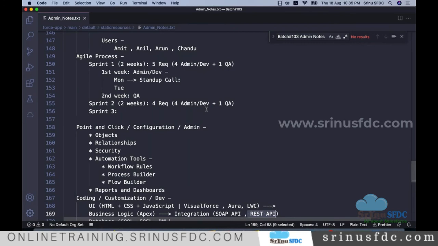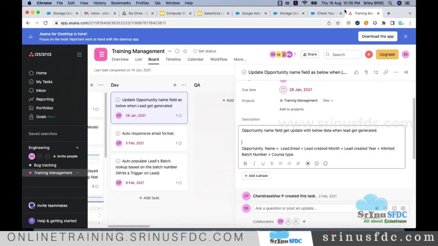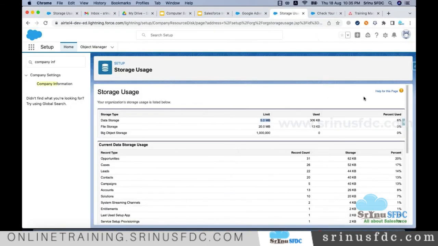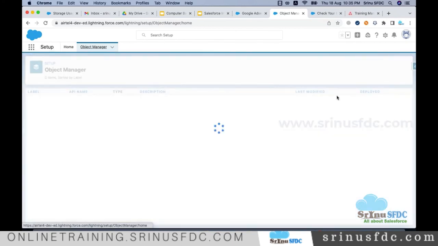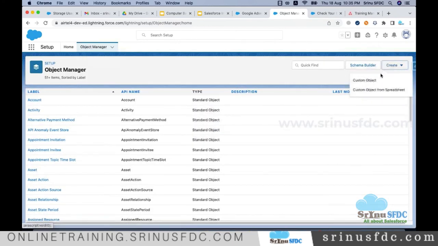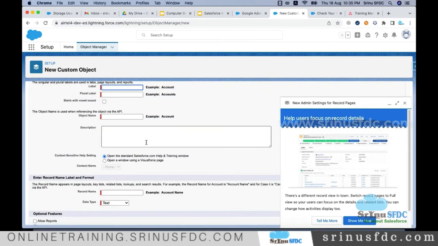For these first 3 days, the scope is that I can only explain theoretically, but after 1 or 2 sessions, you will see everything practically. I'll say you need to log in, you need to click here, you need to go there, you need to click on New, and how you can give the name. So like that I'll be explaining step by step. Everything will be practical.